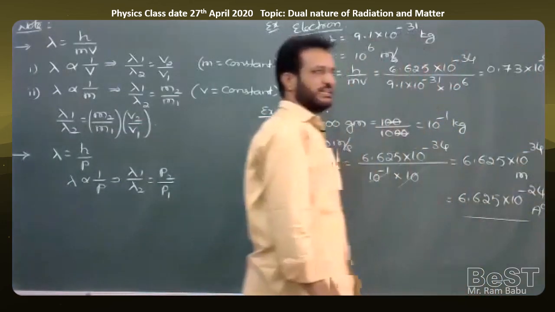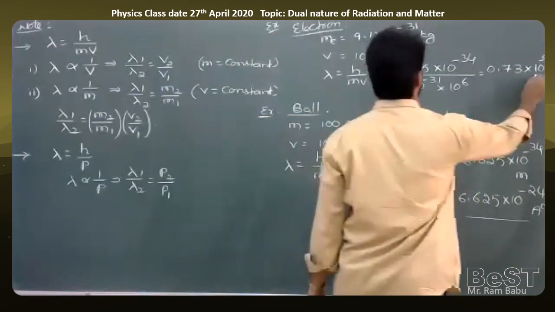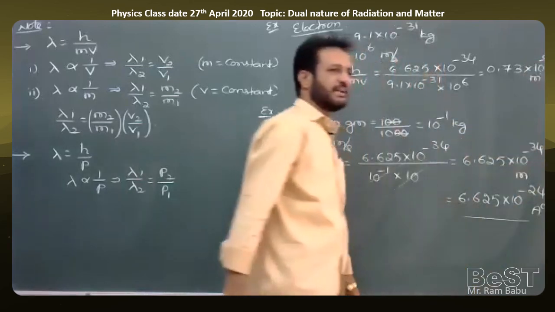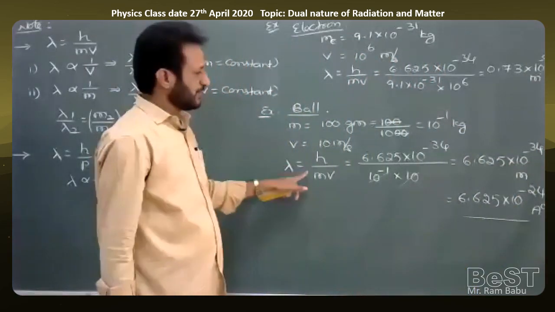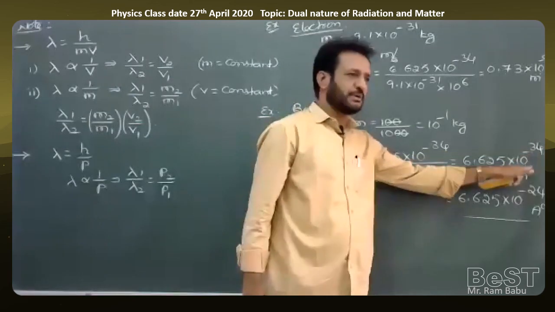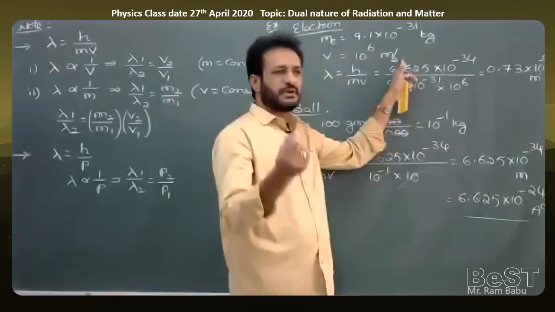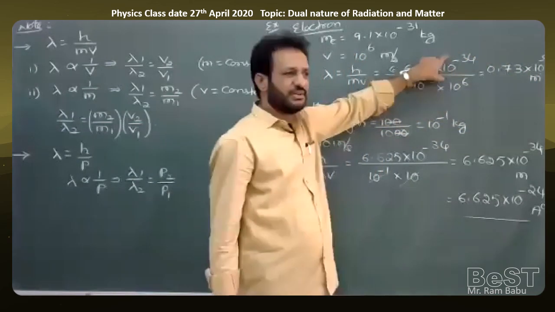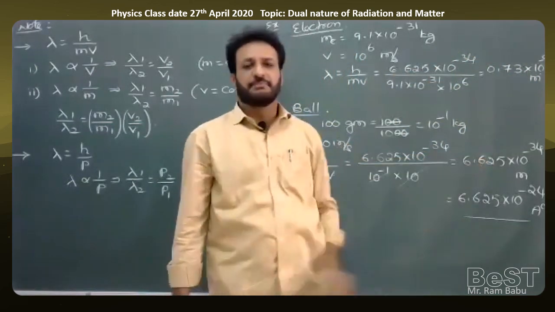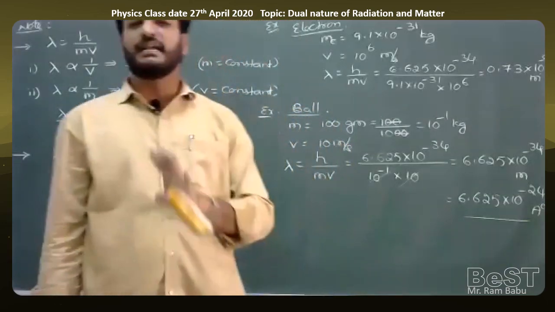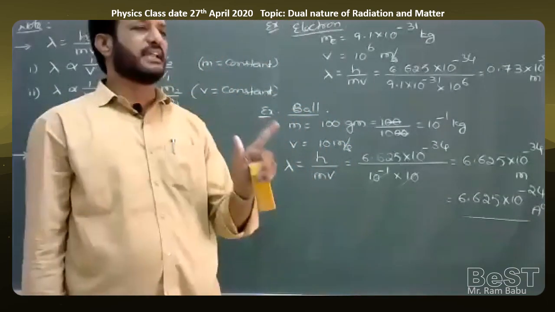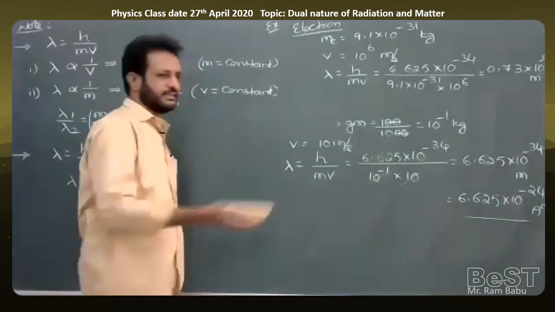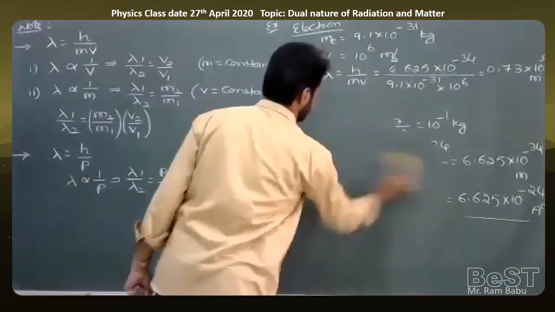So approximately, for a small particle like an electron, it is 10 power minus 9 meters, equal to nanometers. In the case of a cricket ball, it is 10 power minus 34 meter. In the case of an electron, like a small particle, it is 10 power minus 9 meter. So one is a very bigger value, the other a very smaller value. That's why matter waves or de Broglie waves are very difficult to notice in daily life. That's important. But not necessarily this one; any example you may take and you can calculate also like this.